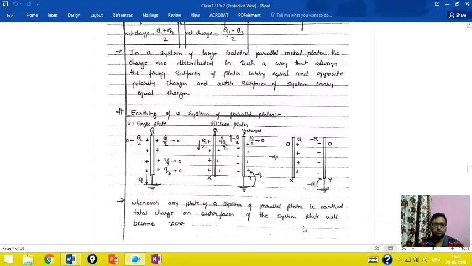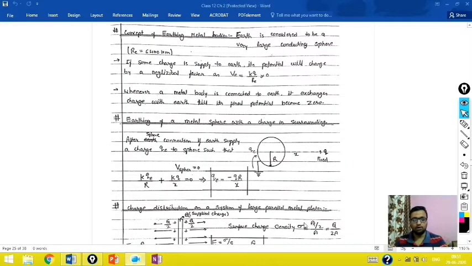Good morning, students. In the last class we covered the distribution of charges on plates. Now we have one more concept, called earthing. You already know the meaning of earthing: whenever we connect a given material with the earth, you can understand that all its charge goes to the earth.